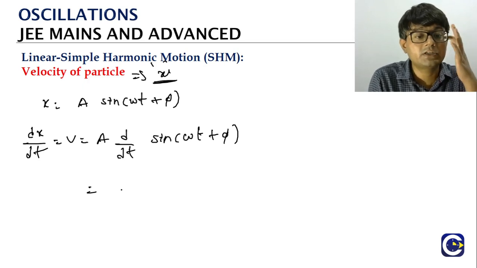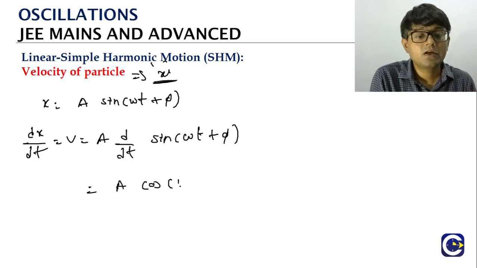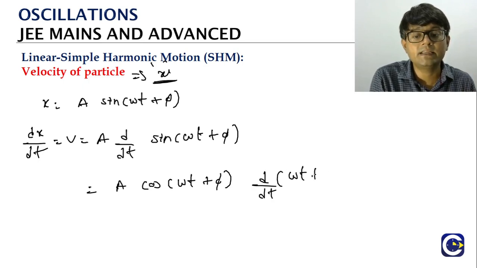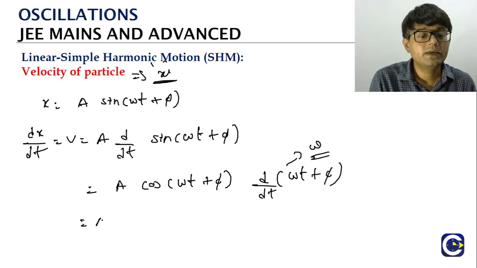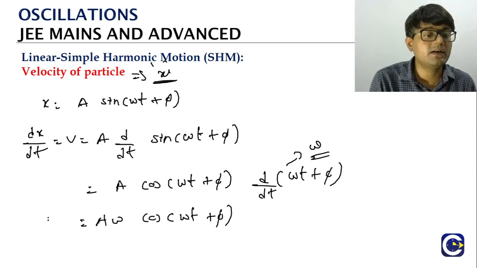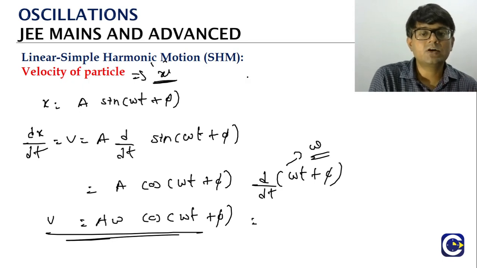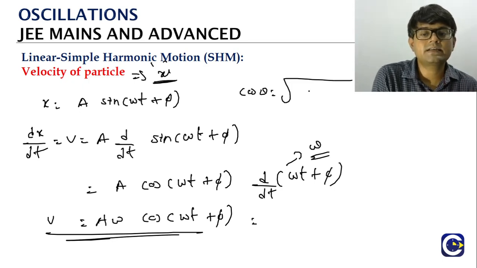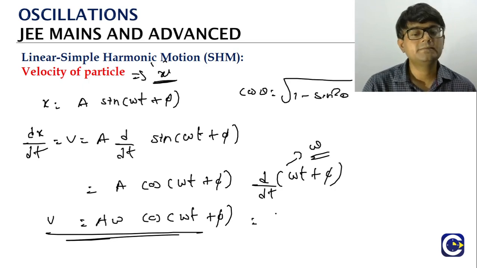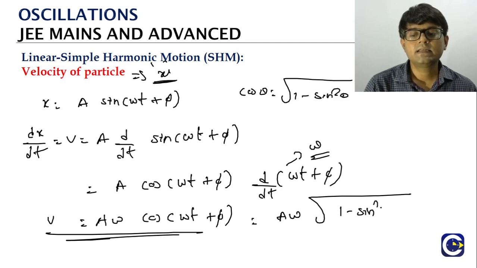What is the derivative of the sine function? Cos. Cos(ωt + φ) into the derivative of ωt + φ. What is the derivative of ωt + φ? That is ω. So what is it? Aω cos(ωt + φ). This is our velocity. Now here we can do some rearrangement, because cos θ can always be written as the root of 1 minus sin² θ. So just write it: Aω root of 1 minus sin²(ωt + φ).